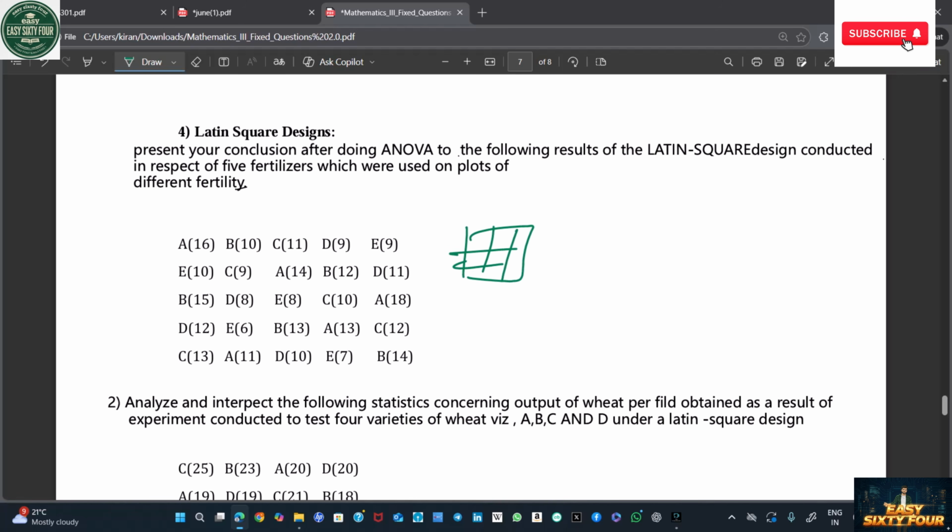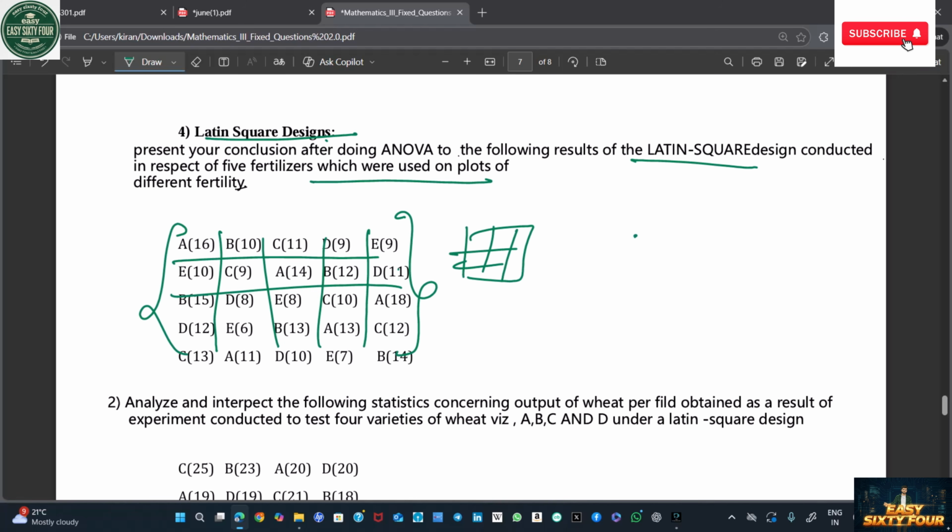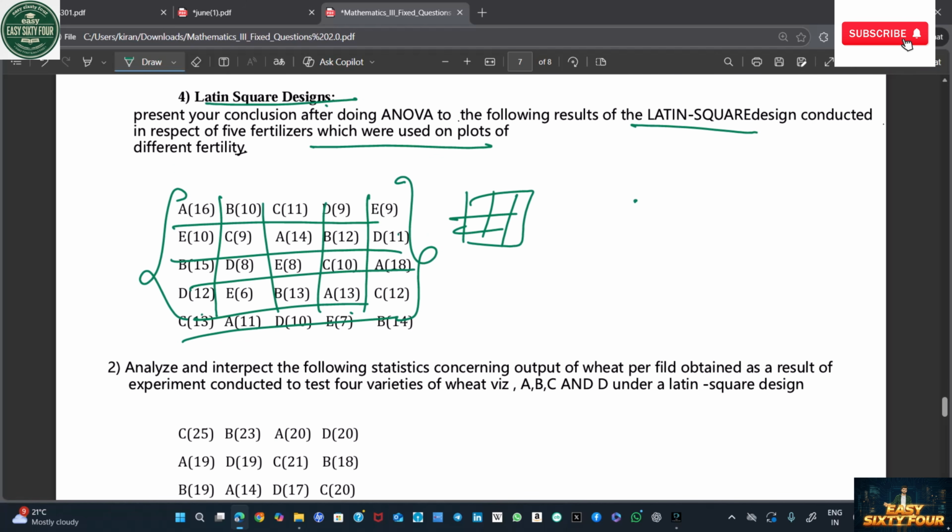It's okay. Latin square designs. Present your conclusion after doing an ANOVA of the Latin square. Only in Latin square will the questions come for this part. If you ask anything in third sem and fourth sem, it is the deadliest topic. After that, ANOVA is also the most important, easiest question. If they give it in a box also, no need to get confused. I just forgot to write the box. That's it. After that, let's go and understand one question. If you understand one question, you can do 50 questions like this.